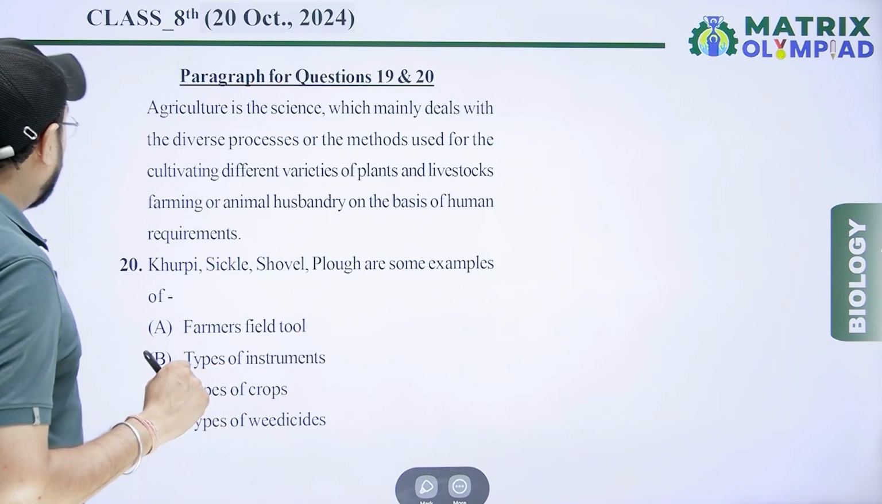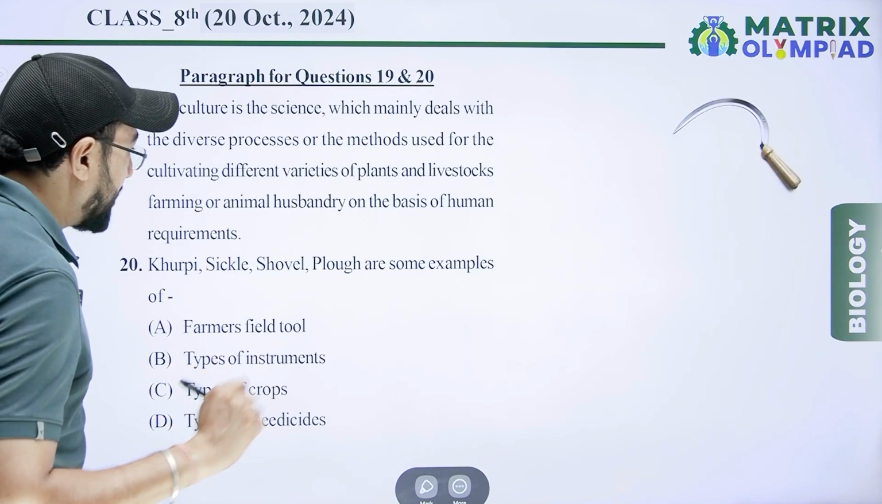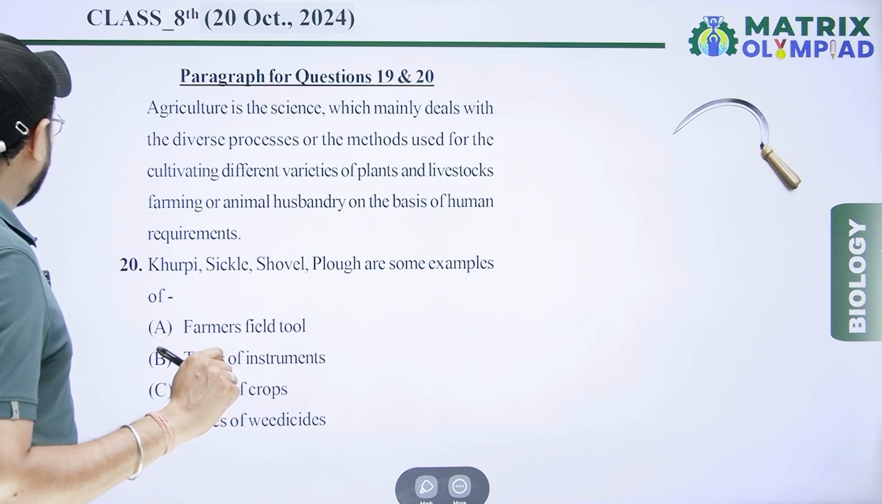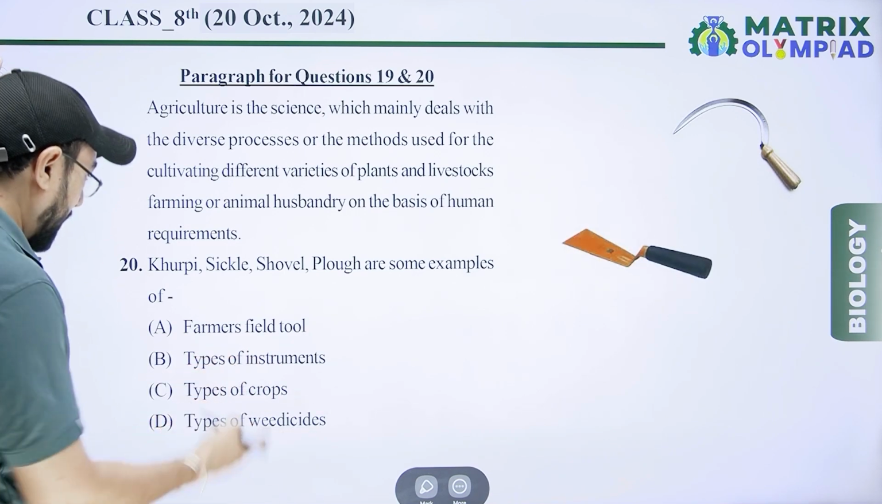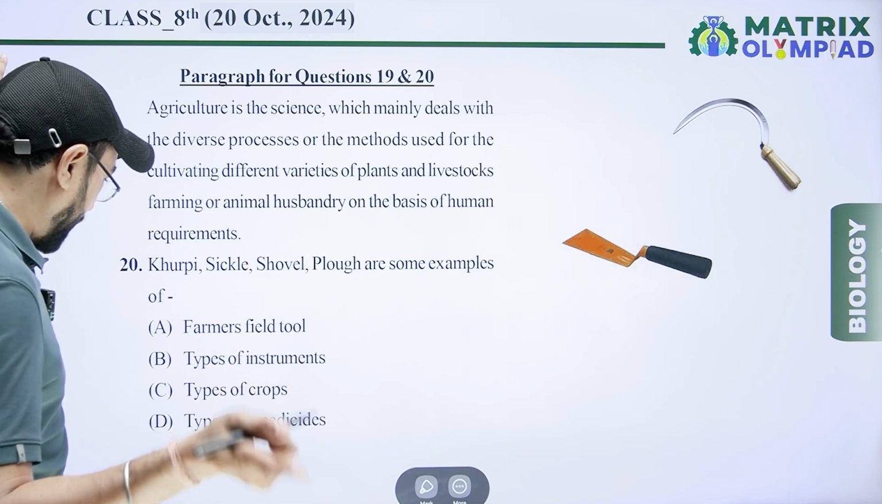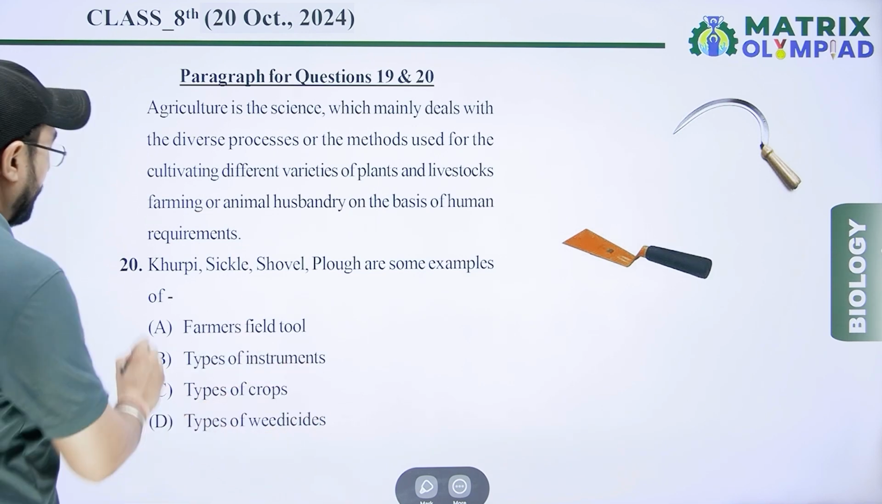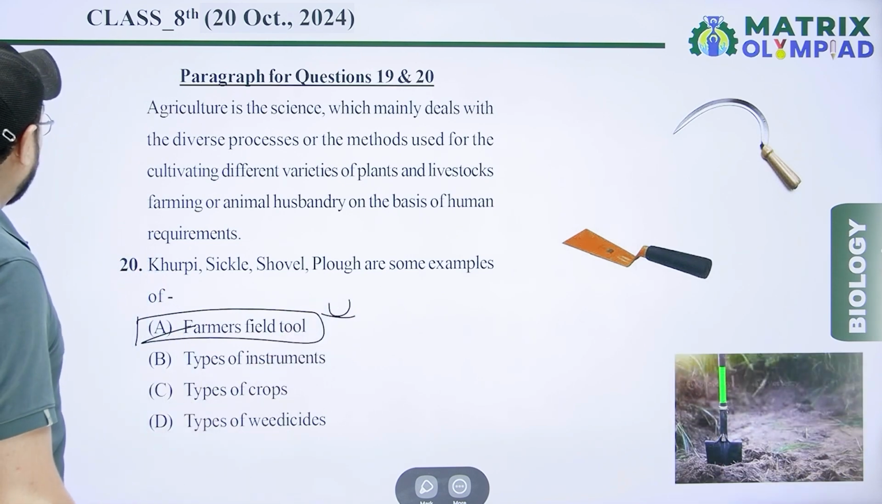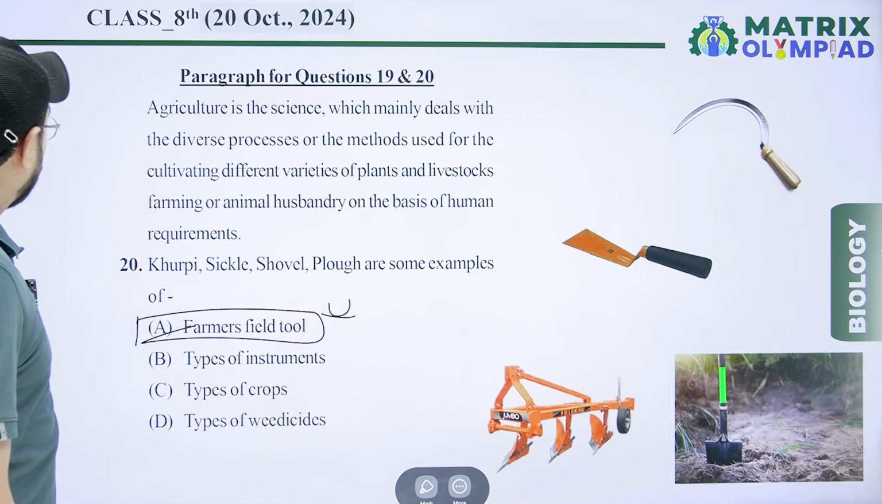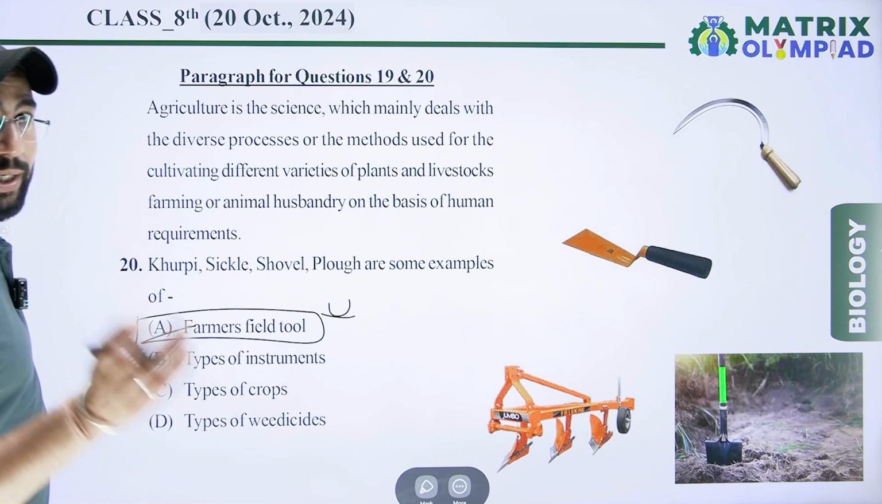Next, khurpi, sickle, shovel, plow are some examples of farmer's field tools, and type of instrument, type of crop, type of weedicide, farmer's field crop. These are used in farming. So the right option is option A.